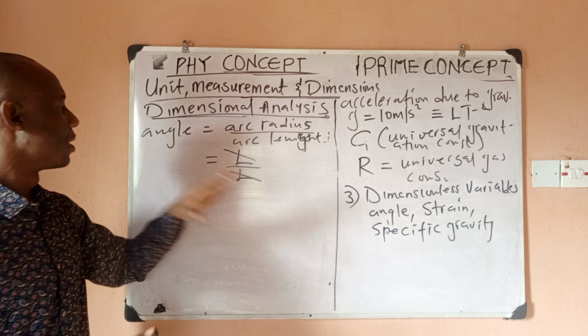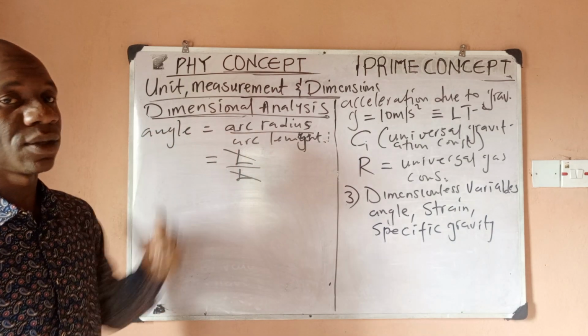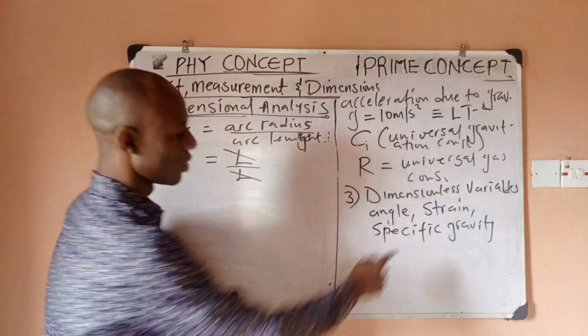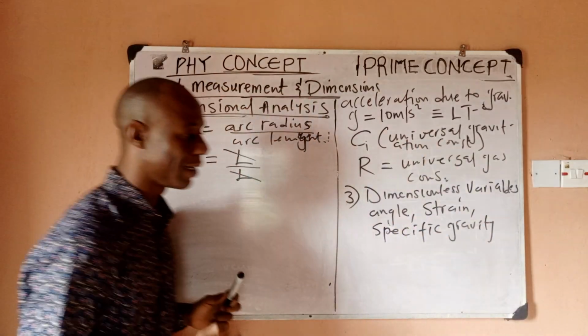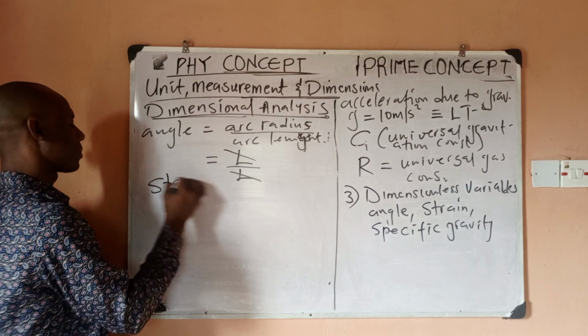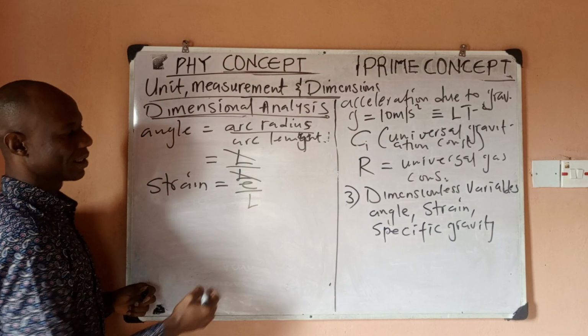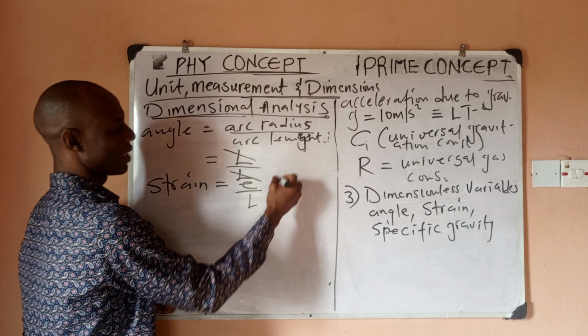But then angle is measured in radians. So it has units, but it does not have what? Dimension. So another thing is strain. Strain is actually extension over length. Now, what is the dimension of extension? It is capital L.